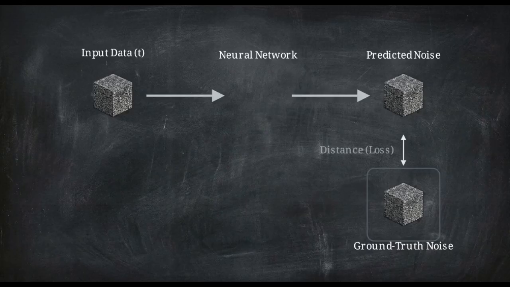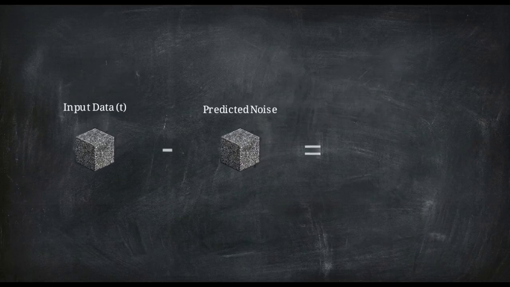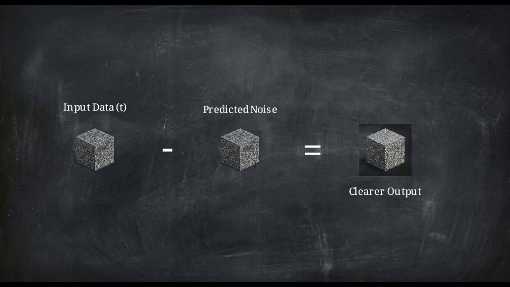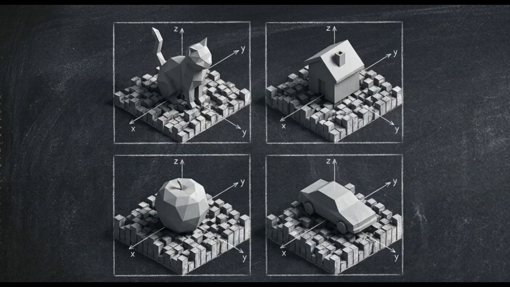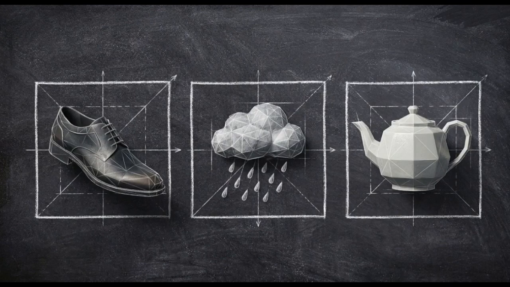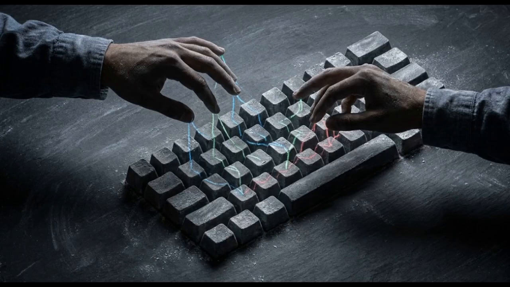We optimize the model by calculating the mathematical distance between predicted noise and actual ground truth noise. By mathematically subtracting that predicted static from the input, the matrix becomes clearer. The network executes millions of iterations of this subtraction loop across massive datasets. Over time, it learns the underlying patterns required to carve coherent physical structures out of total mathematical randomness. At this stage, the reverse diffusion loop works, but it lacks direction. If we stop here, the network will successfully pull a clear image out of the noise, but it will be entirely random. To guide the output, we inject natural language into the training process.